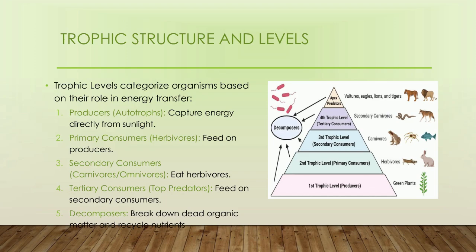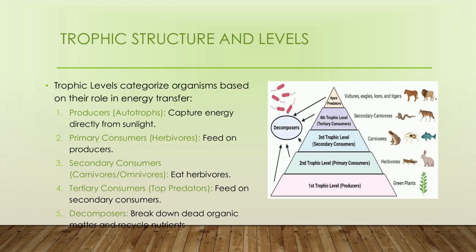Next, these primary consumers are eaten by the secondary consumers, or carnivores or omnivores, which eat the herbivores. The secondary consumers are eaten by tertiary consumers, known as top predators or apex predators. And this cycle is repeated again in the atmosphere.